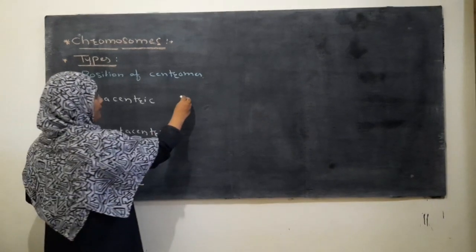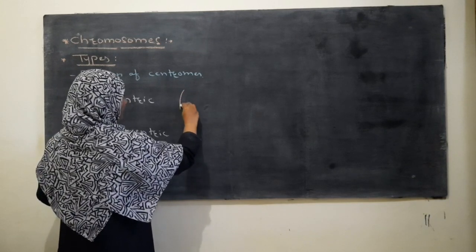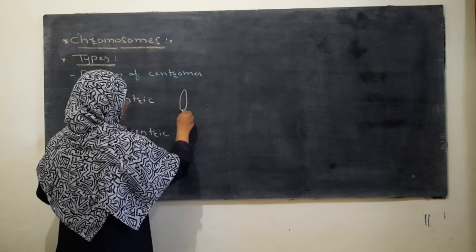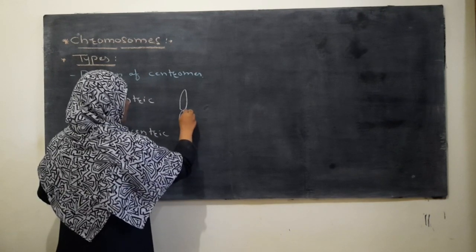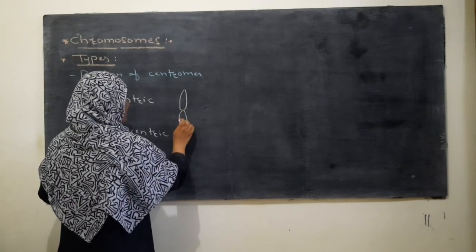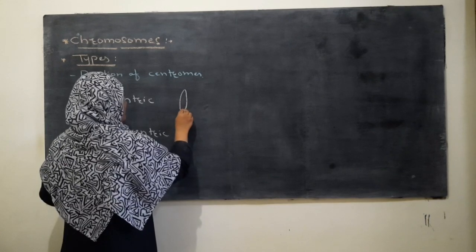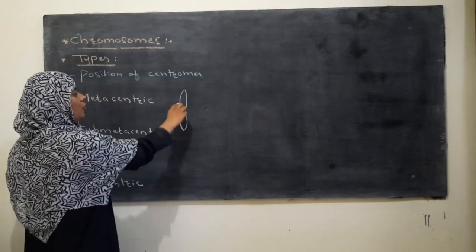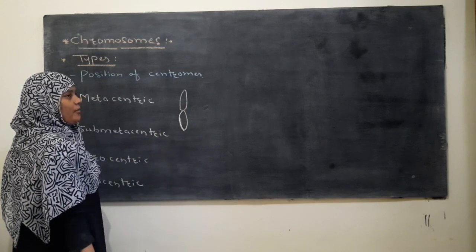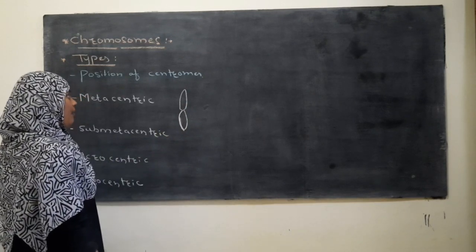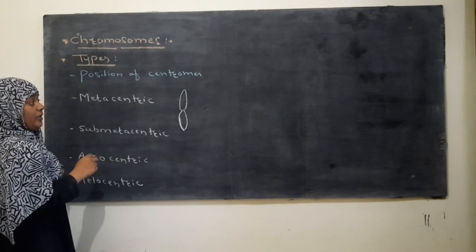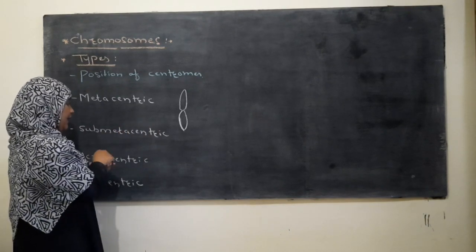If this is the chromosome, here the 2 chromatids are present, and the 2 chromatids have a similar arm, because in this chromosome the centromere is situated at the center.